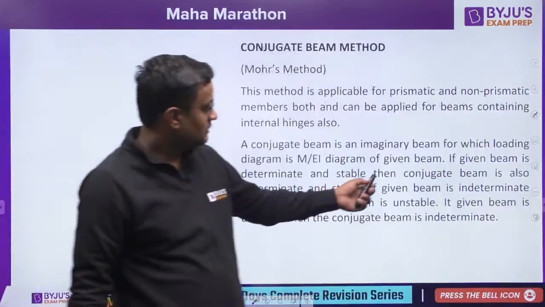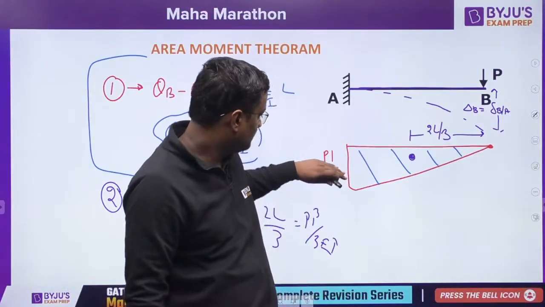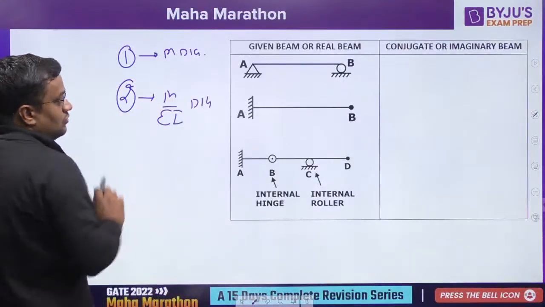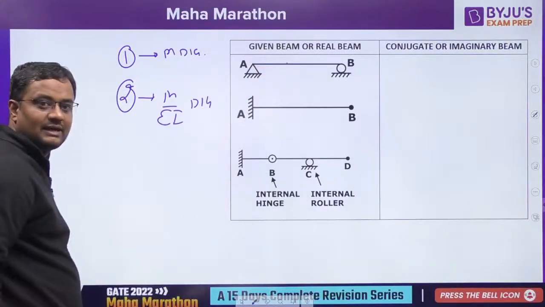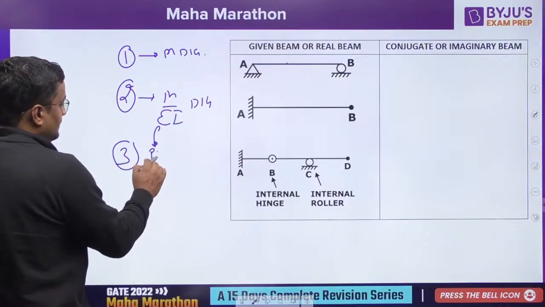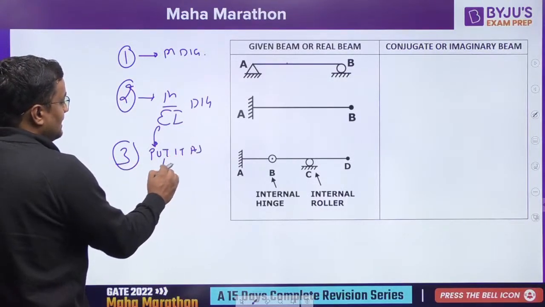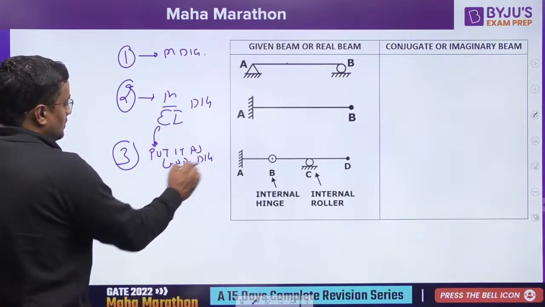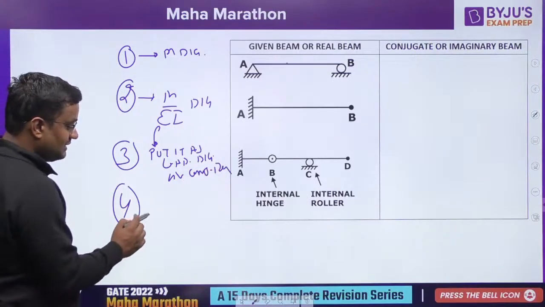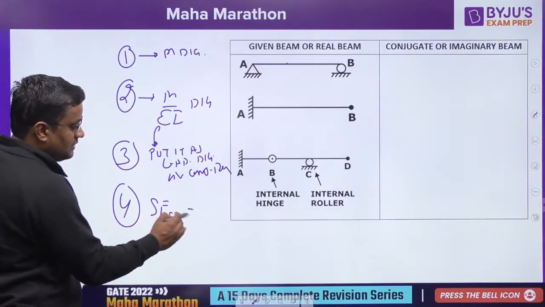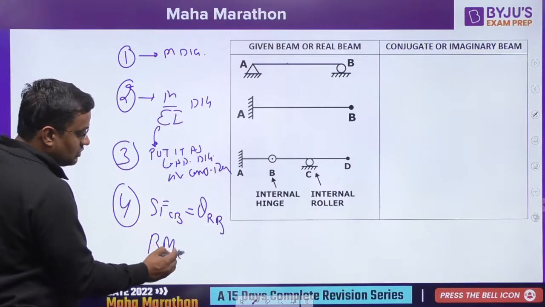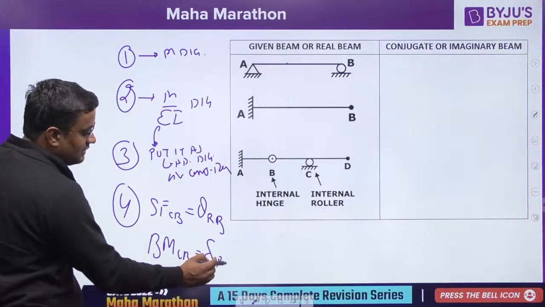Like here it was M equal to PL, so M by EI will be divided by EI. So the first step is to make the M diagram, since some loading will be given. Make the M diagram, then the M by EI diagram. Then third, whatever the M by EI diagram is, put it as the loading diagram in the conjugate beam. Then the fourth step: whatever the shear force in the conjugate beam is, that is the slope in the real beam. Whatever the bending moment in the conjugate beam at any point is, that is the deflection in the real beam.